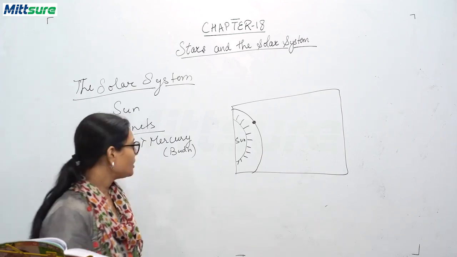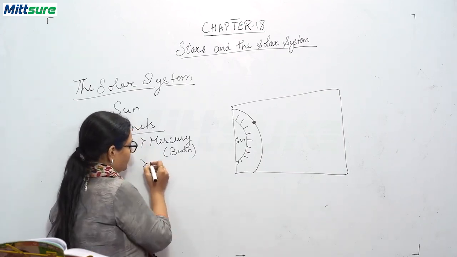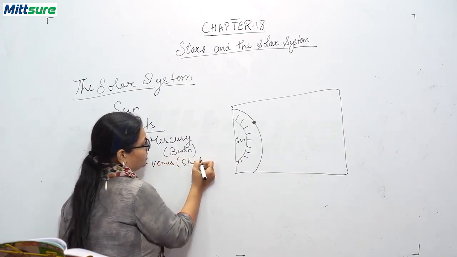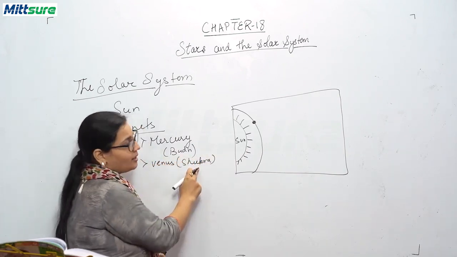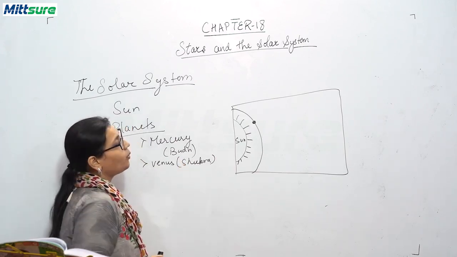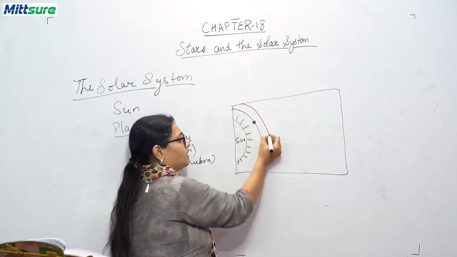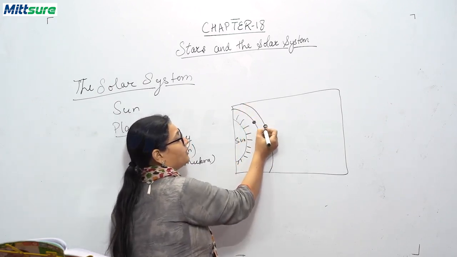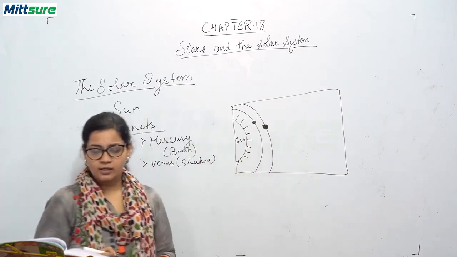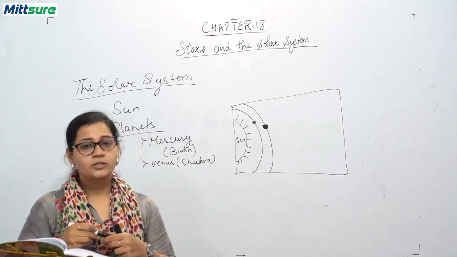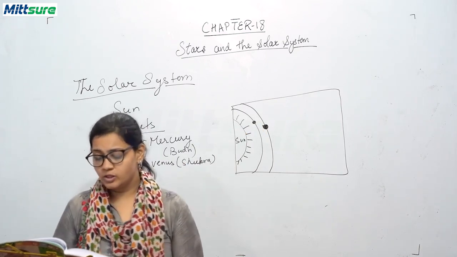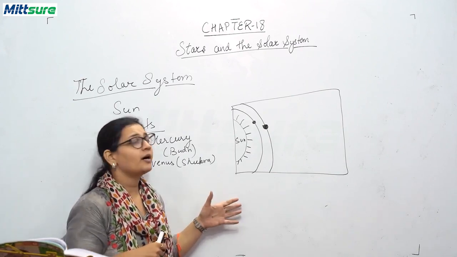Now the second one is Venus. Venus is called Shukra. The names in brackets are the Indian names of the planets. So Venus is the second planet. Venus is nearest to the earth, and its size is almost the same as that of our earth.